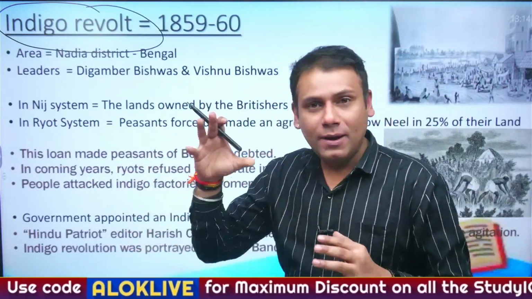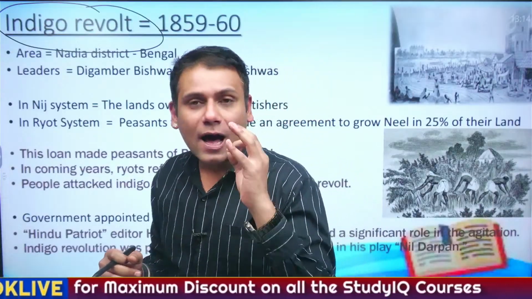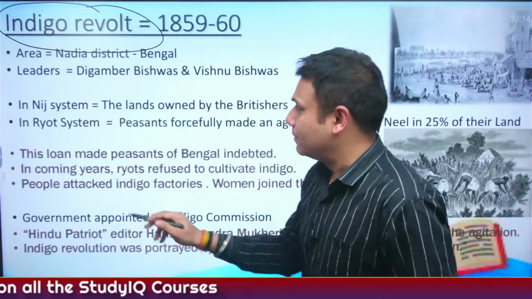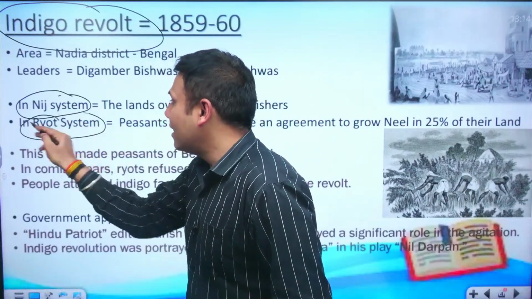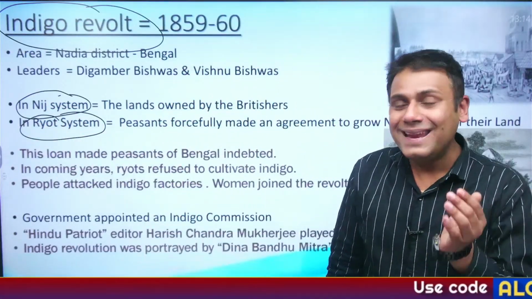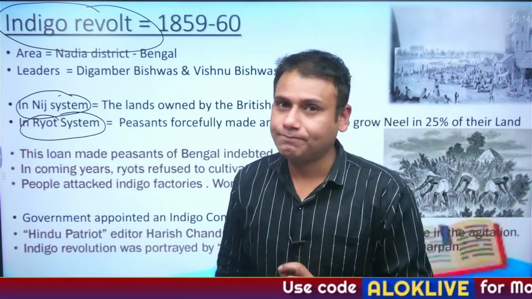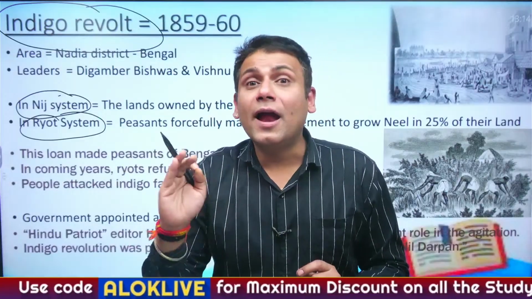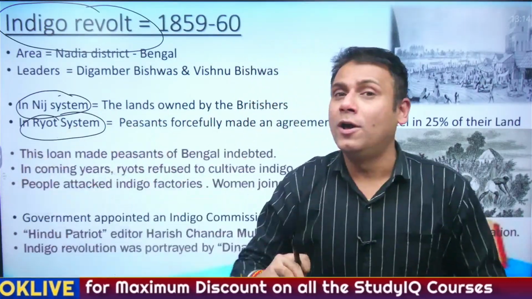Now, Britishers came to India and they forced our peasants to cultivate indigo majorly under two systems, Nij system and Rayati system. Now, what is Nij system? What is Rayati system? Under Nij system, Britishers cultivated indigo on the land they owned.